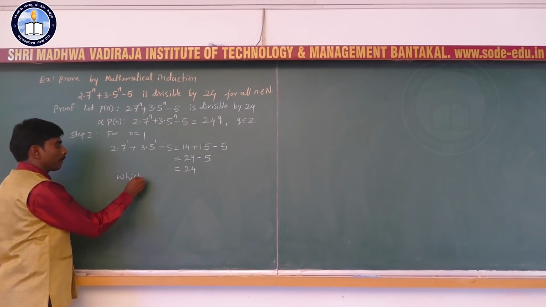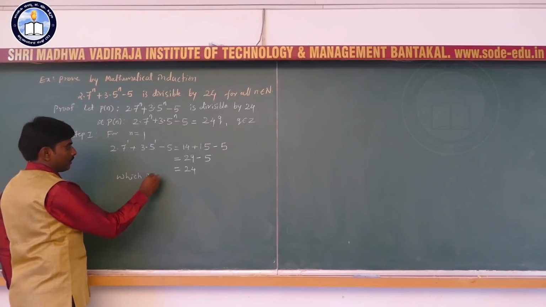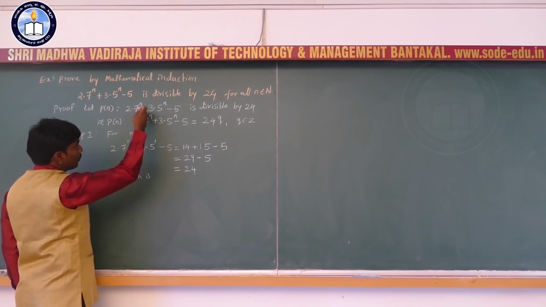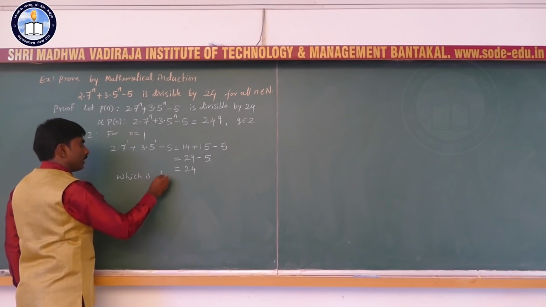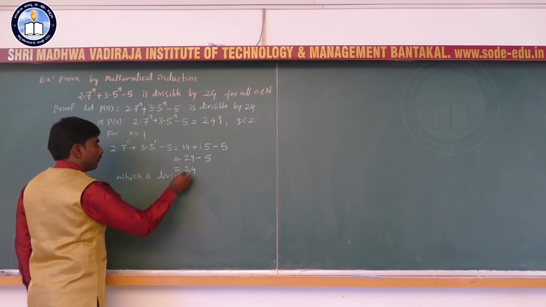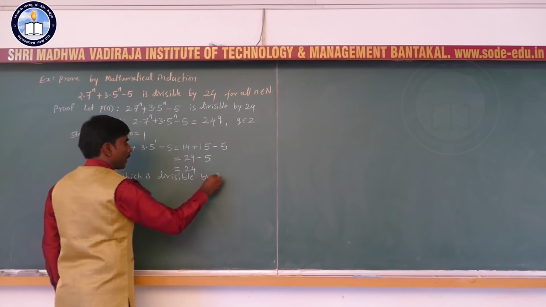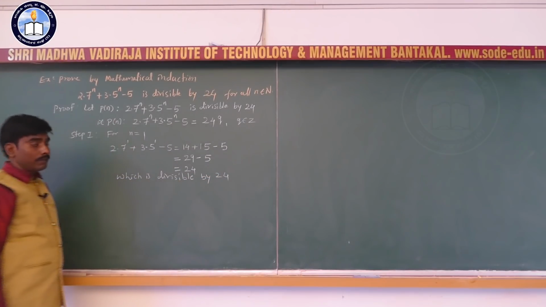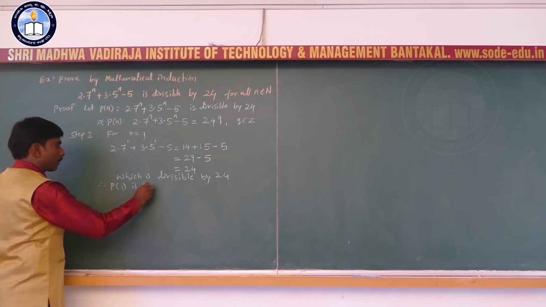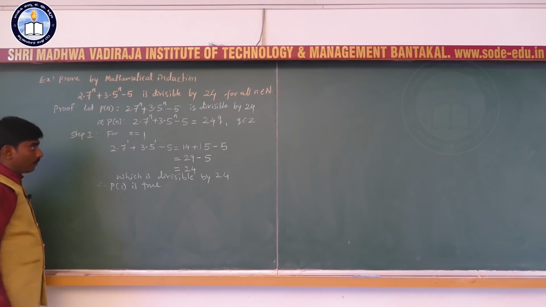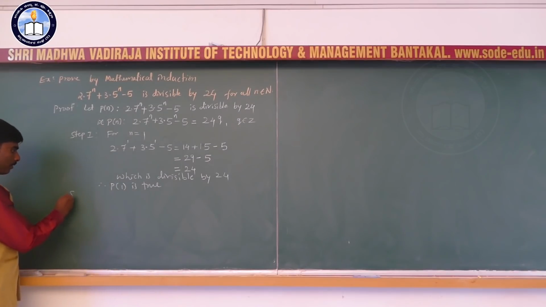So, for n equal to 1, the given statement P of n is divisible by 24. Therefore, P of 1 is true. So, next, second step, step 2.